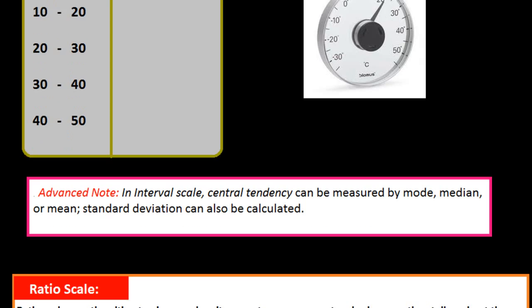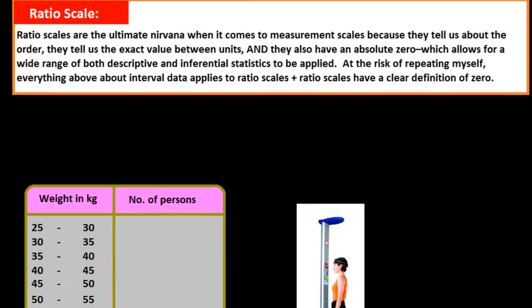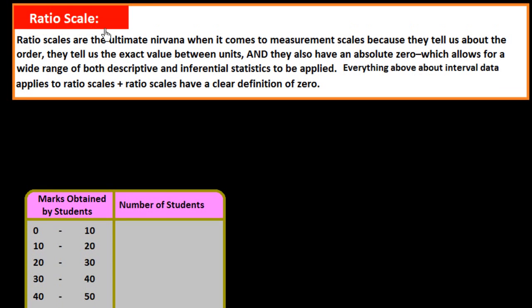Now we see the last one, the ratio scale. Ratio scales are the ultimate nirvana when it comes to measurement scales, because they tell us about the order, they tell us the exact value between units, and they also have an absolute zero, which allows for a wide range of both descriptive and inferential statistics to be applied. Everything above about interval data applies to ratio scales, plus ratio scales have a clear definition of zero.